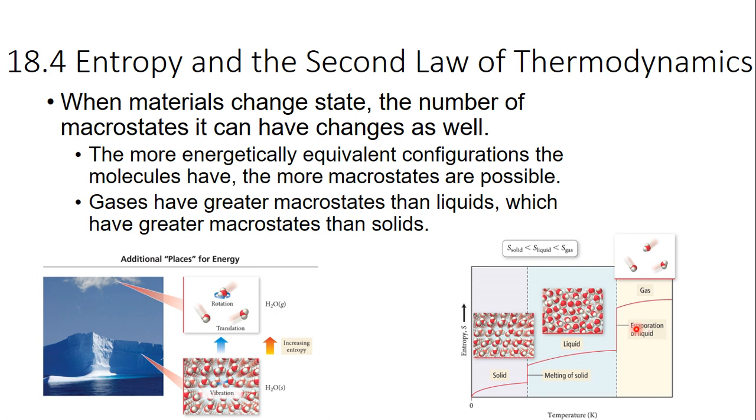But gas have the most possible macrostates. That's because in a gas, not only can you rotate, you can move in 3 dimensions. You have a ton of movement. So gases have the highest entropy because they have the most macrostates. Solids have the lowest entropy because they have the least macrostates.